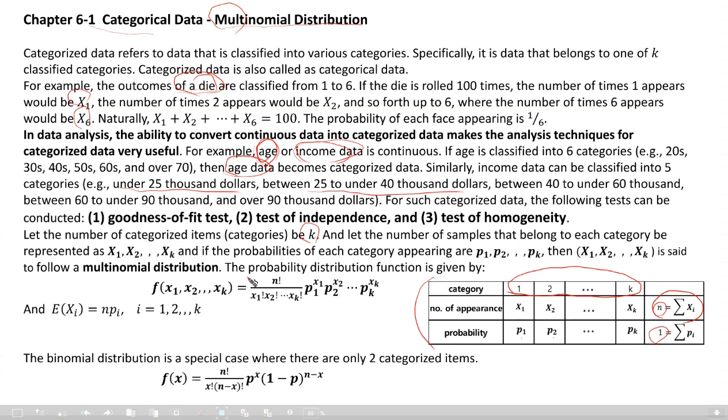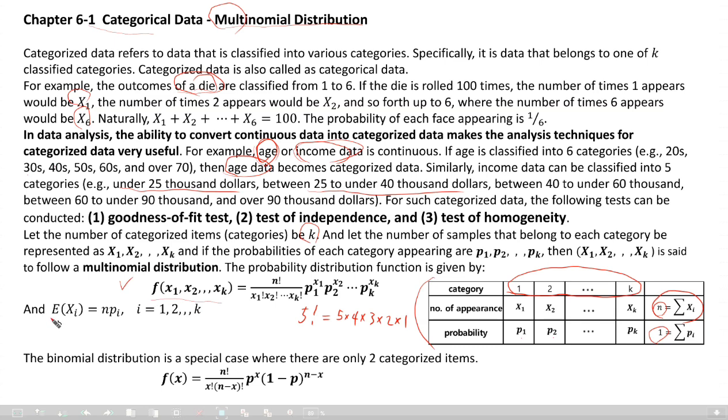This is categorized data. The probability distribution function of x1, x2, up to xk is n factorial over x1 factorial, x2 factorial, dot dot dot, xk factorial. Factorial means 5 factorial is 5 times 4 times 3 times 2 times 1, something like that. You don't have to know that, actually. If you know that, that's good, but otherwise that's okay. Times P1 to the power x1, P2 to the power x2, Pk to the power xk. This is the multinomial distribution function.